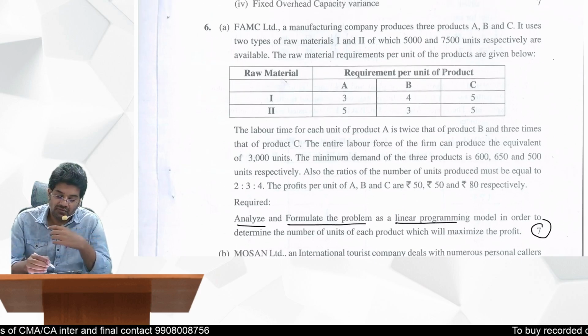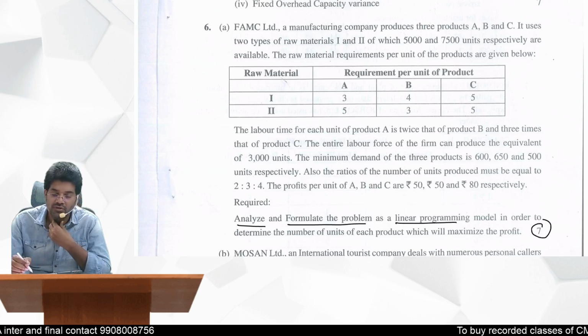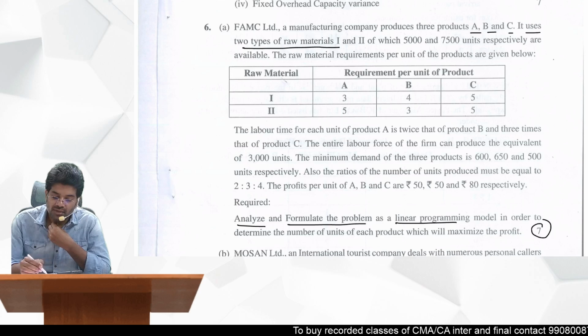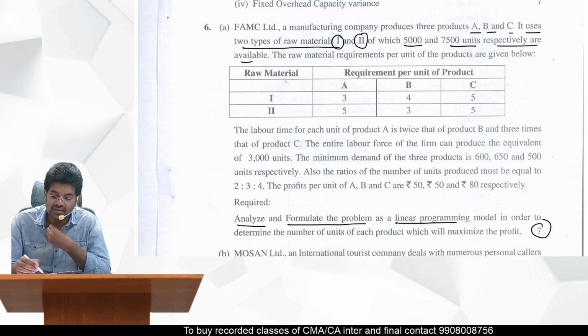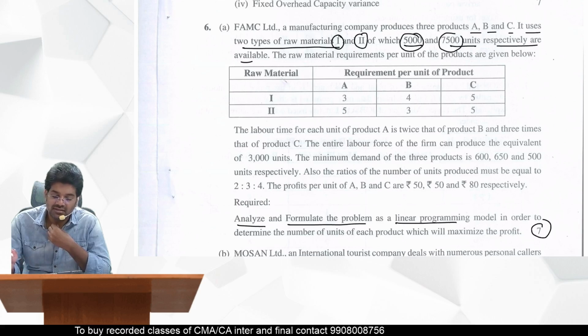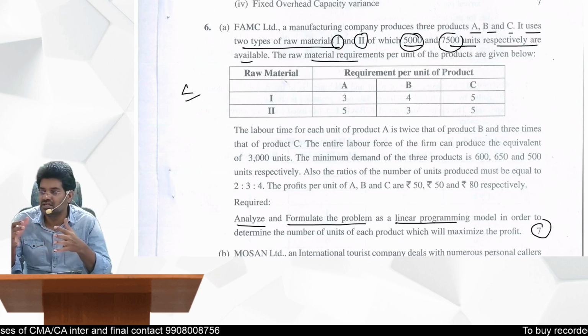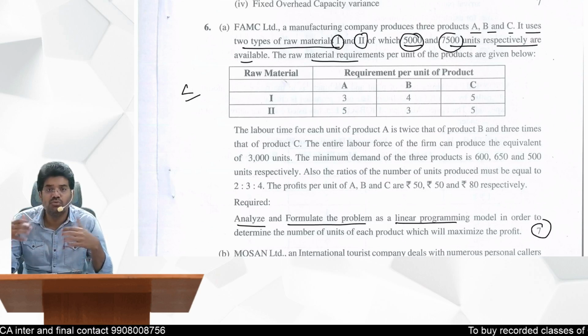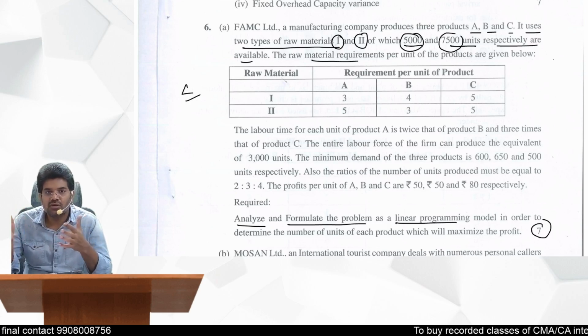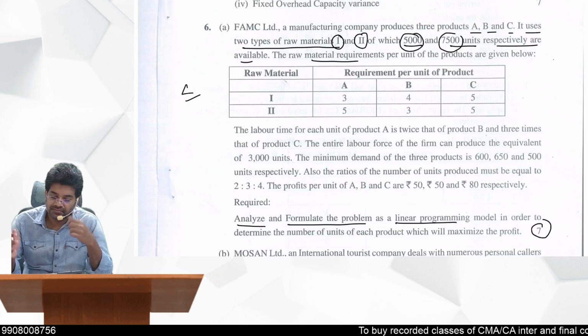Quickly we will read. FAMC Limited, a manufacturing company, produces 3 products A, B, C. It uses 2 types of raw material 1 and 2, of which 5000 and 7500 units respectively are available. So type 1, 5000 maximum available, type 2, 7500 maximum available. How do you represent a maximum? Always less than or equal to. You cannot consume more than that, no. So less than or equal to symbol we are supposed to use.